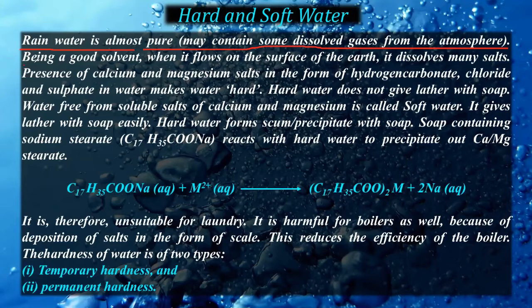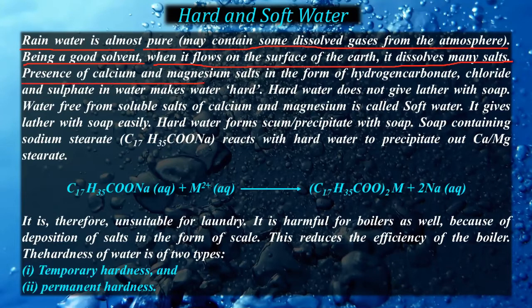Now, being a good solvent, when it flows on the surface of the earth, it dissolves many salts. Yes, water is the best solvent available. So whenever it is flowing on the surface, what will happen? Different types of salts that are present on the earth's surface will get dissolved in this particular water.